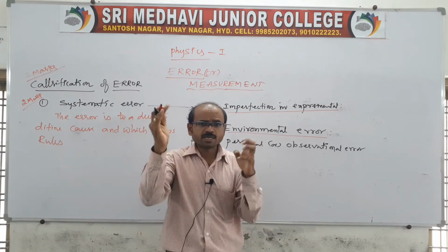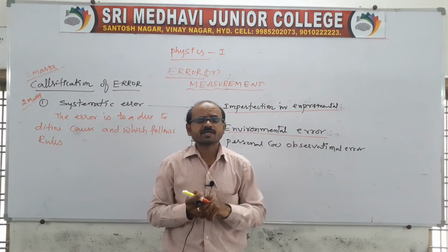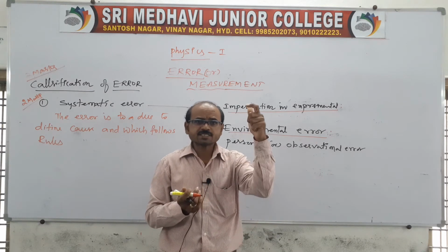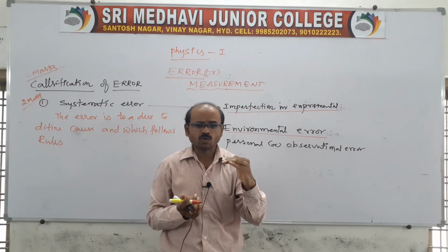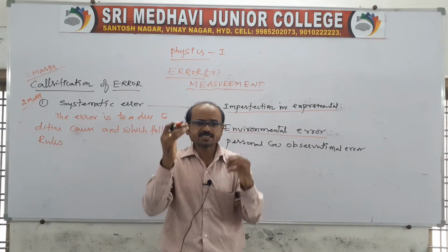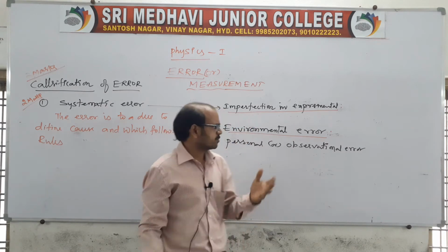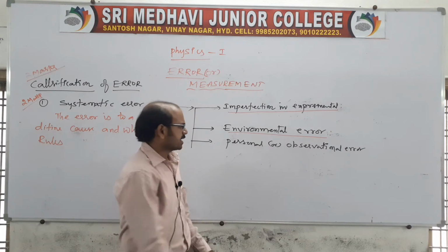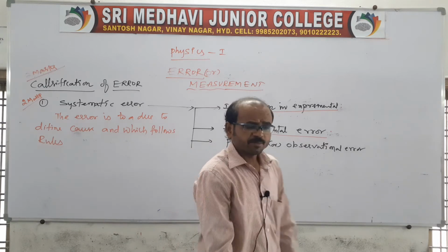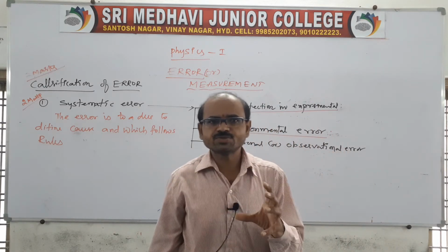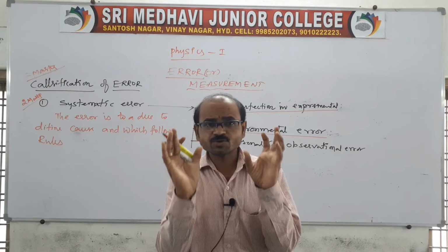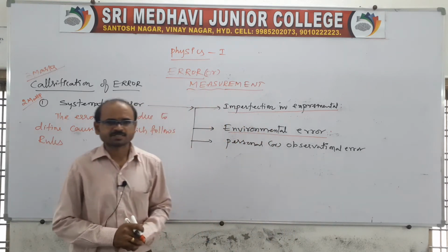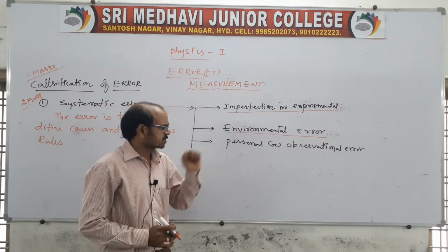If it is environmental changes, or suppose we are taking a current experiment and suddenly the voltage is high or suddenly the voltage is low, there we may get the error, which we call an environmental error. The environmental error can be minimized by using the high resolution power of an instrument. Yes, we can minimize it.